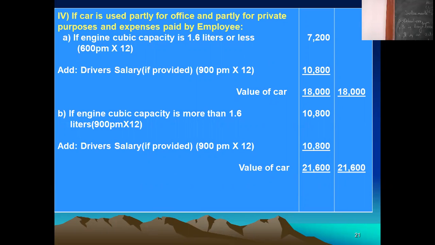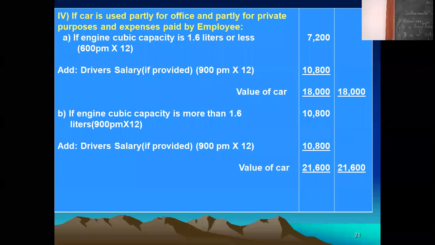And if the car is a big car and expenses are made by the employee, then you take 900 per month. Remember this. Expenses means running expenses of the car. It may be related to repair, or to petrol, diesel, etc. That is called expenses paid by the employee.